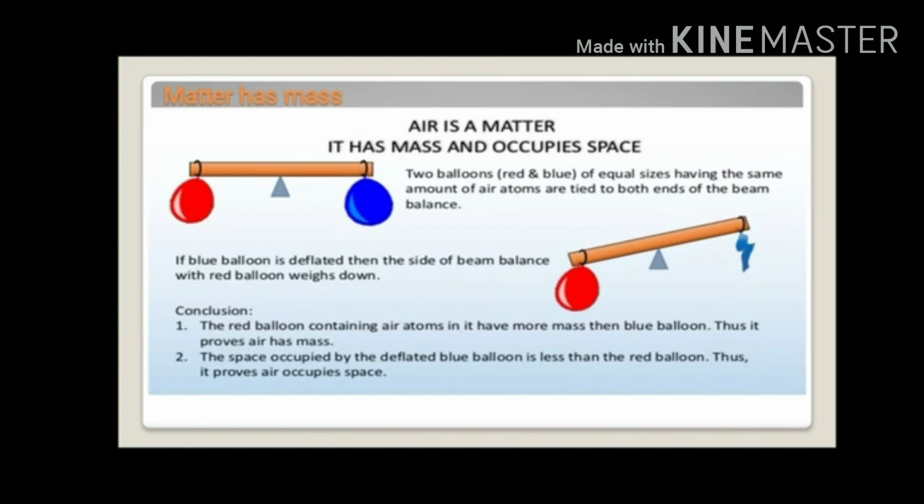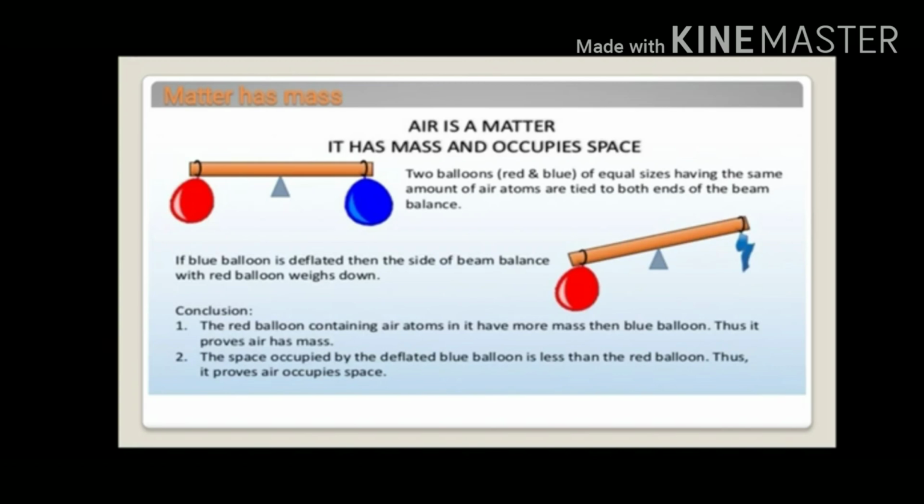Now, we suspend the two balloons on the two sides of a rod, and we find that the rod is now balanced. That means they have the same mass. But now if we puncture one of the balloons with the prick of a needle, then we will observe that the air escapes from the balloon, and the meter scale, that means the rod, tilts towards the inflated balloon. Why? Because the inflated balloon has mass. So the meter rod will tilt towards the inflated balloon.